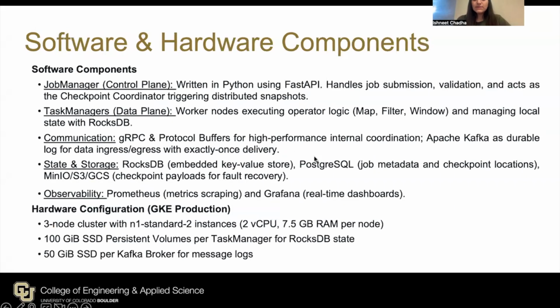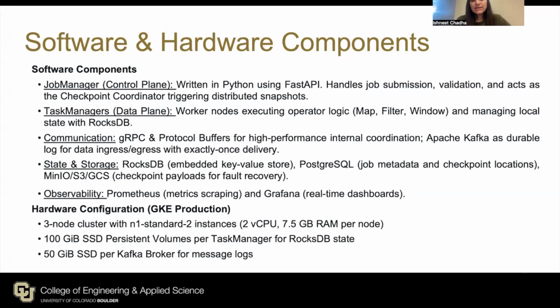On the software side, the job manager, which is our control plane, is written in Python using FastAPI. It handles job submission and validation and also acts as the checkpoint coordinator, triggering distributed snapshots. The task manager forms the data plane. There are worker nodes, also in Python, that execute operators such as map, filter, and window, and manage local state using RocksDB. For communication, we use gRPC and protocol buffers for high performance internal coordination, and Apache Kafka as a durable log for data ingress and egress, supporting exactly-once delivery.